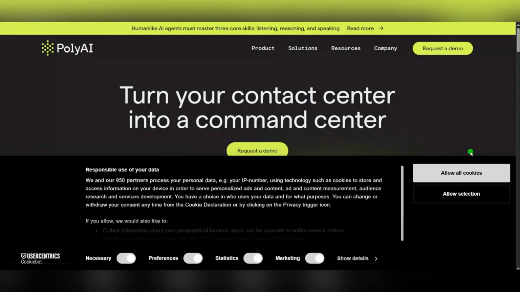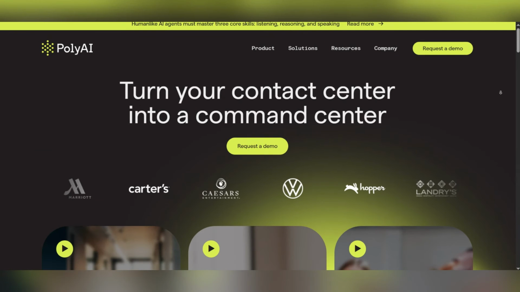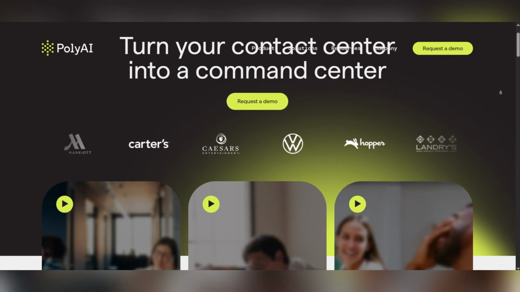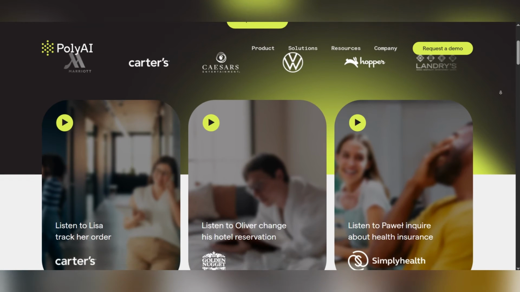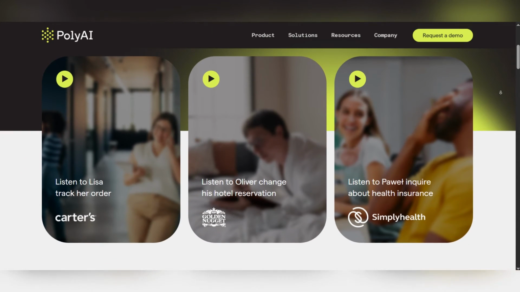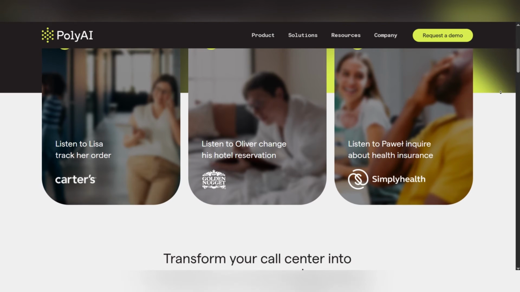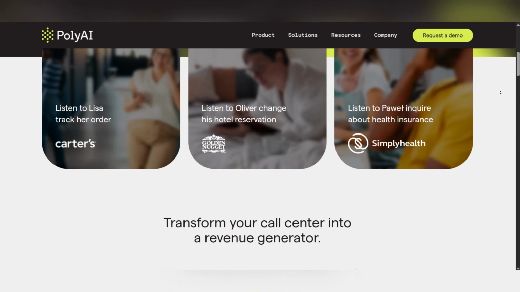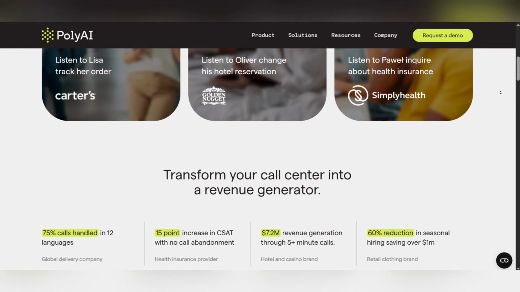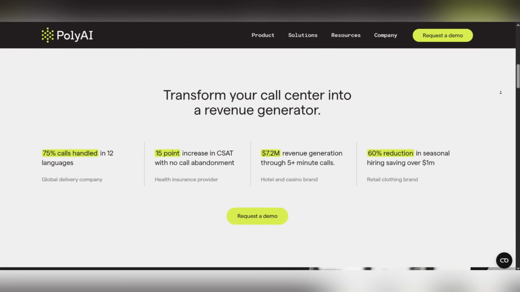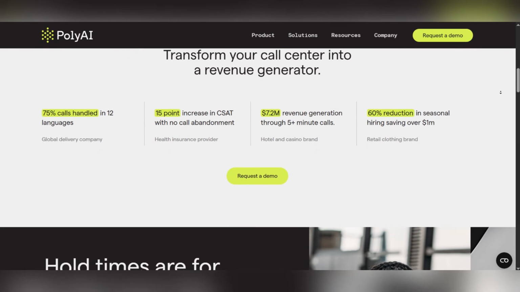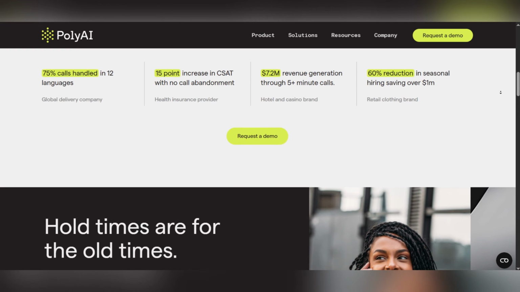And finally, Poly AI. It's an enterprise-grade conversational AI focused on real-world customer service, not entertainment or roleplay. High-quality voice interactions designed for customer support at scale, natural sounding voice AI, and multi-language and industry-specific solutions. It's best for businesses needing advanced AI voice agents for customer service or call centers.